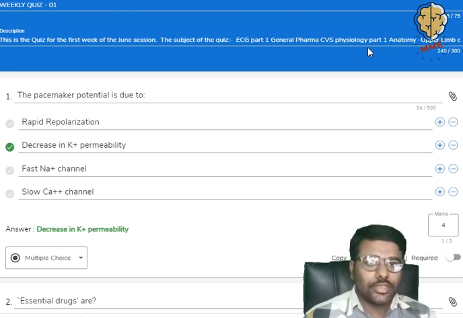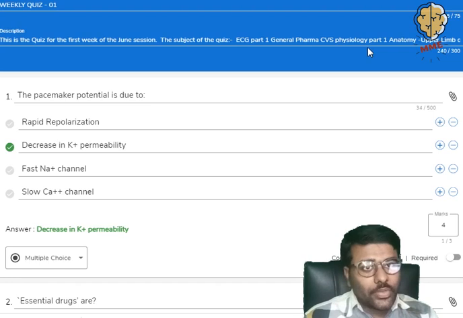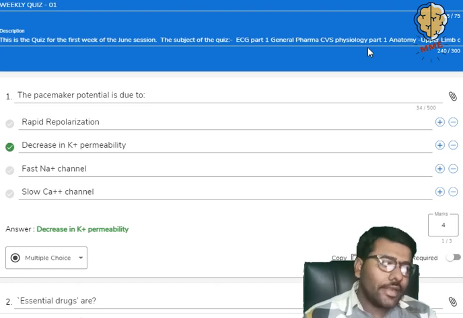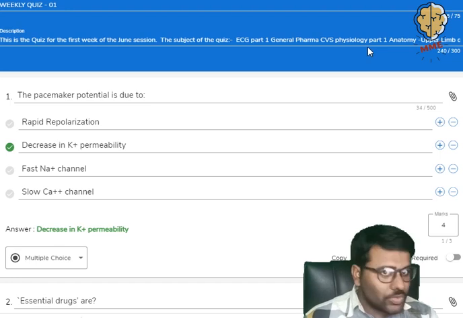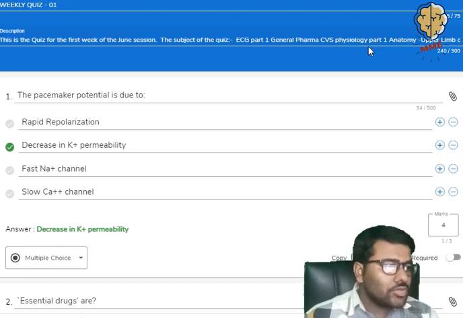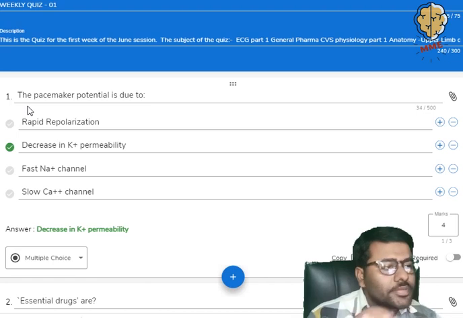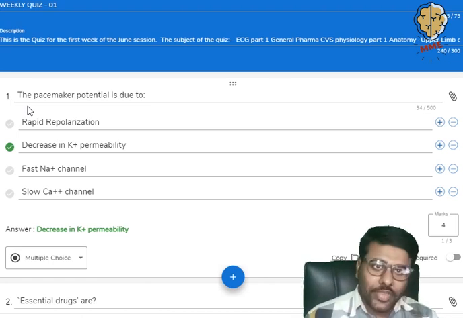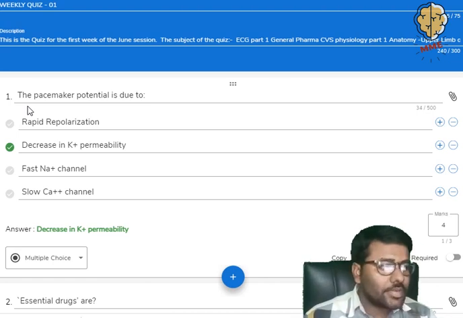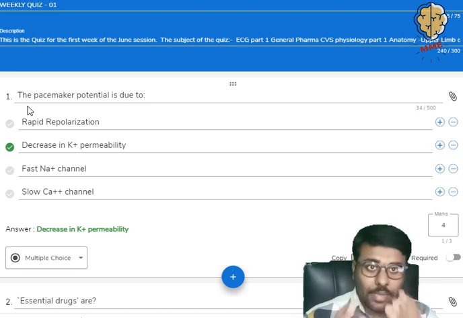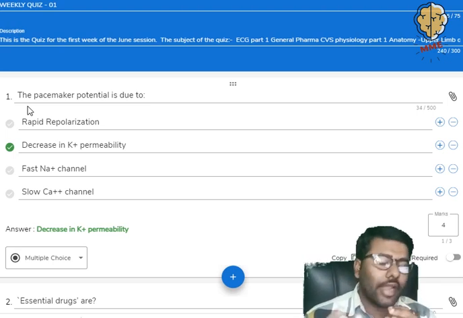Today is the discussion of the result of the weekly quiz 01, and I want to first discuss the questions. So let's start without wasting any time. The first question: the pacemaker potential is due to. It's a very easy question, and the answer is decreasing K plus. The potassium permeability is the right answer.